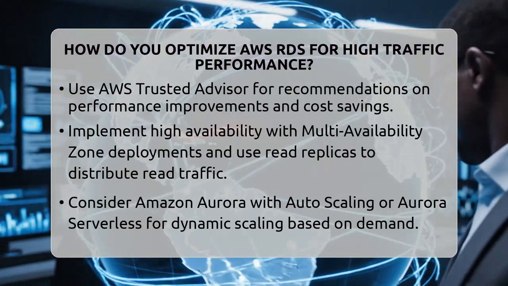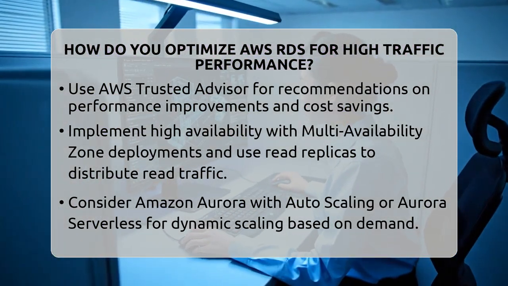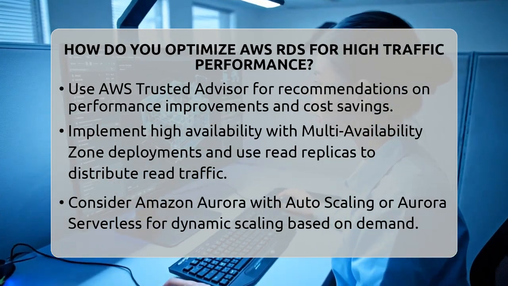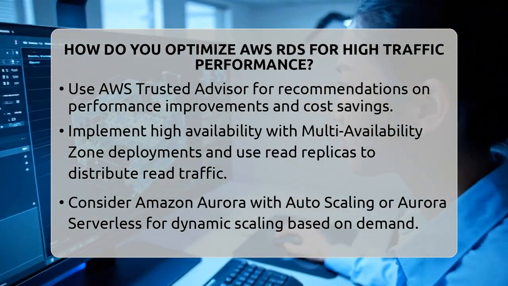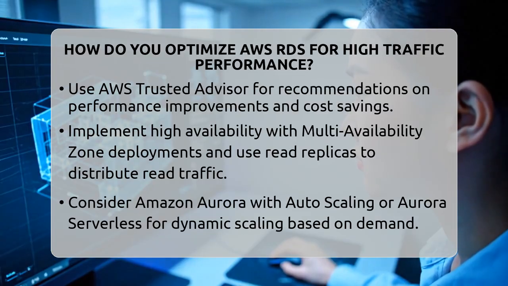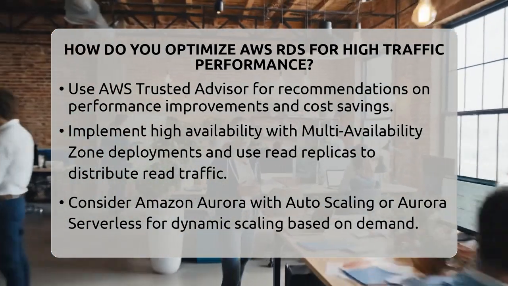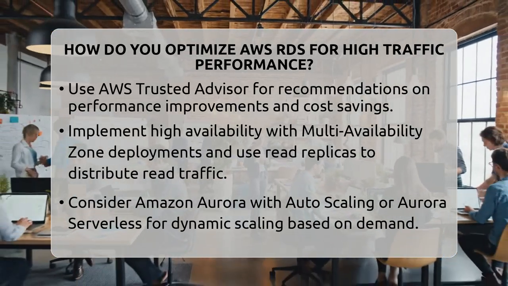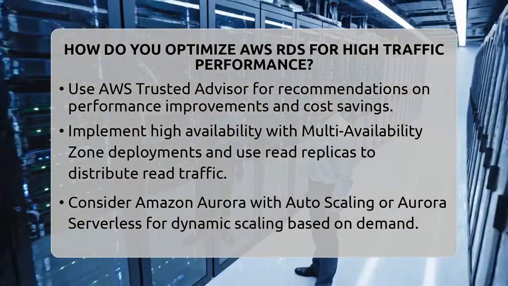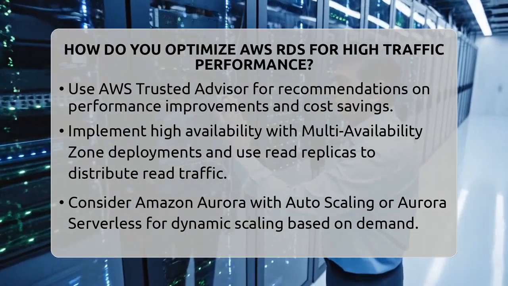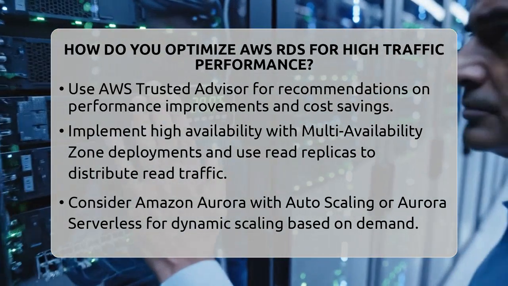Monitoring tools like AWS Performance Insights are essential. They help you see which queries are slow or consuming too many resources. Use this data to optimize or rewrite inefficient queries. Regularly review your database schema and indexes. Proper indexes speed up data retrieval, especially when traffic increases.